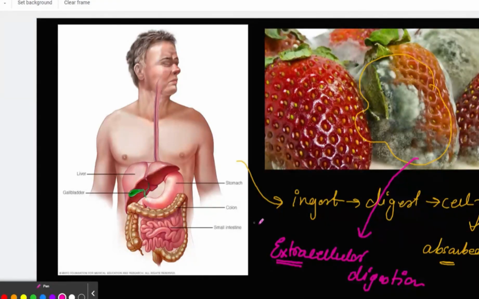Now, as I told you, remember the structure of sporangium? This was the aerial hypha and then it had roots, the feeding hypha. This sporangium has a lot of spores inside it. They will spray spores on a structure such as these berries, and then they will decay the matter. Can you see? Once it is decayed, they will absorb the nutrients through their feeding hypha and take them here, and this is how the structure works. Is it clear? That is extracellular digestion.